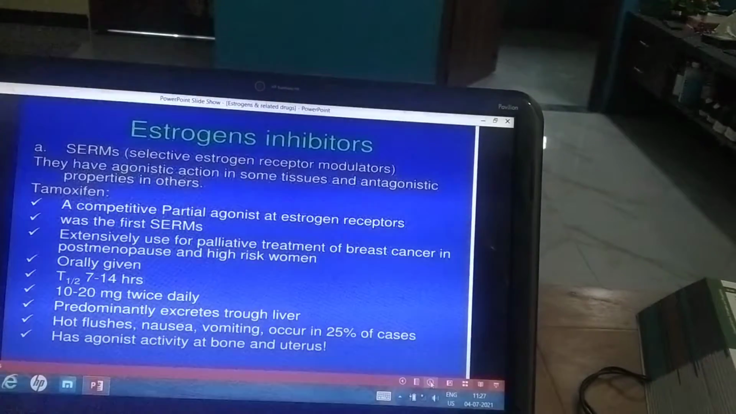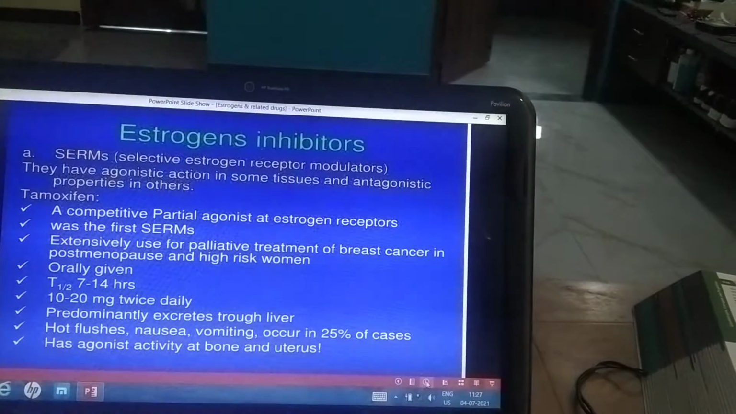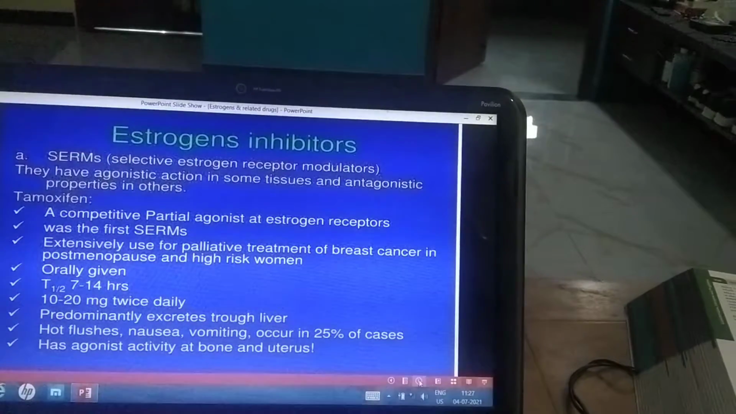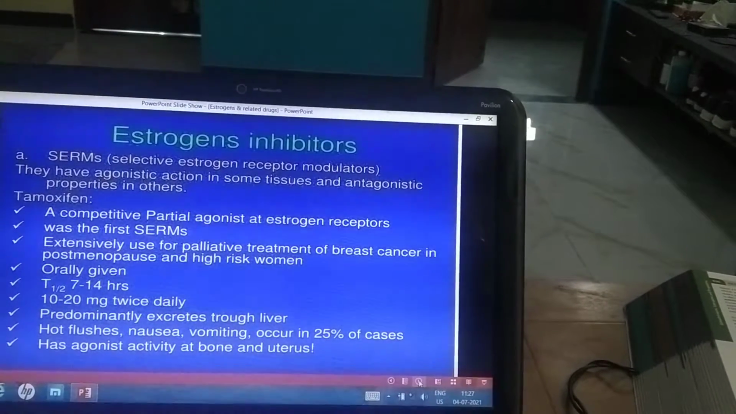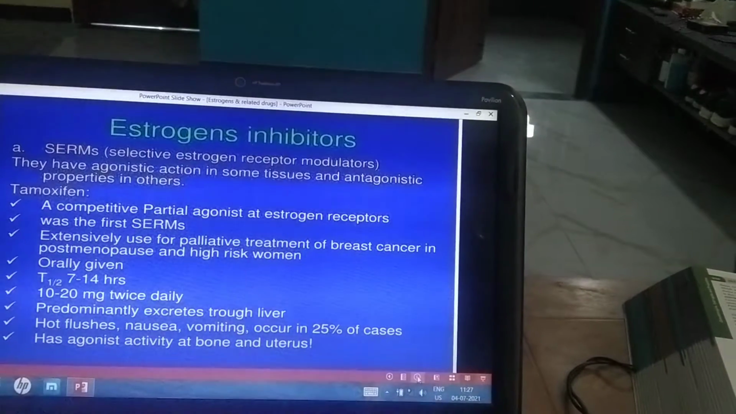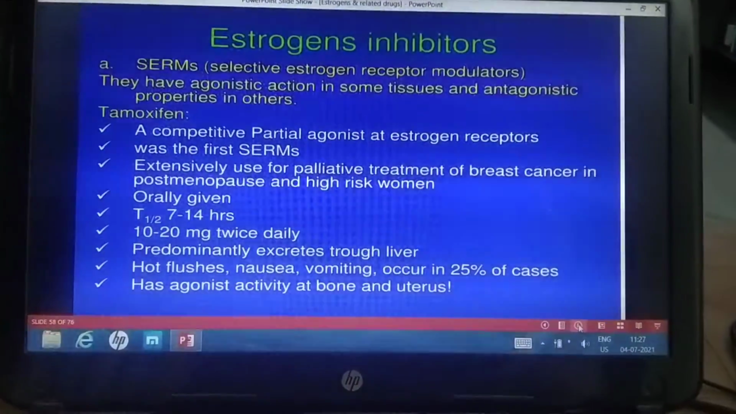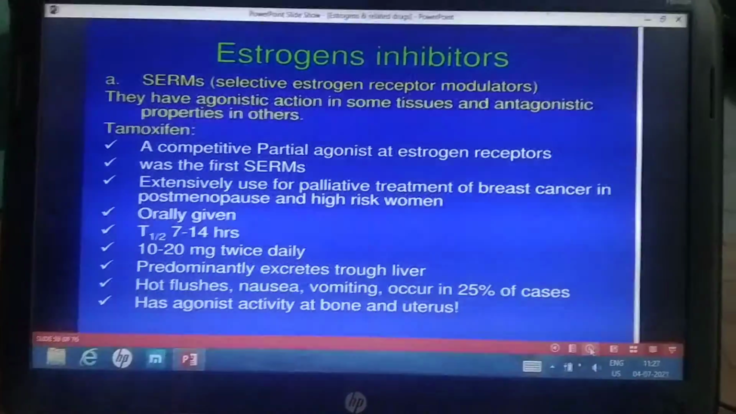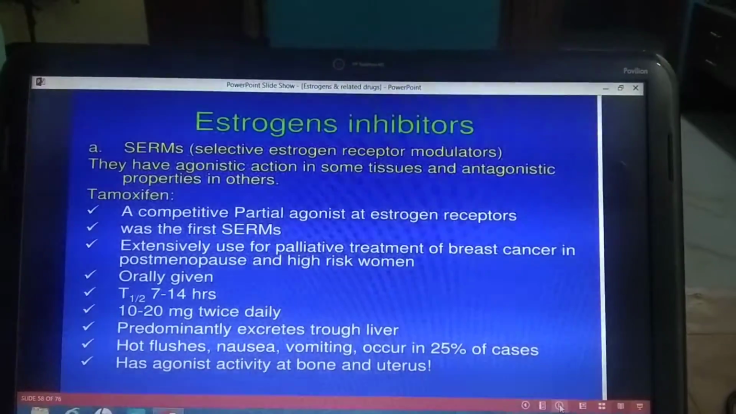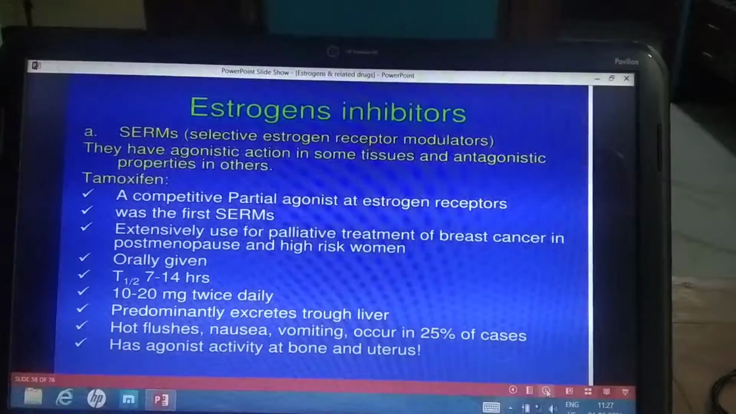It is used mainly for the palliative treatment of breast cancer in postmenopausal women and high-risk women. Also used in both premenopausal and postmenopausal women. Now tamoxifen's role in the treatment of postmenopausal breast cancer is a little bit reduced because of better availability of other drugs, and the side effects of tamoxifen.